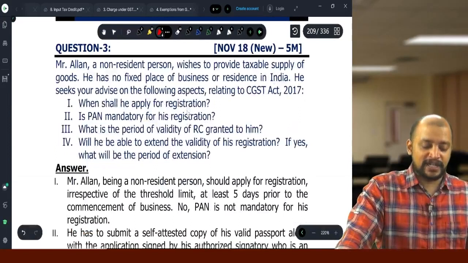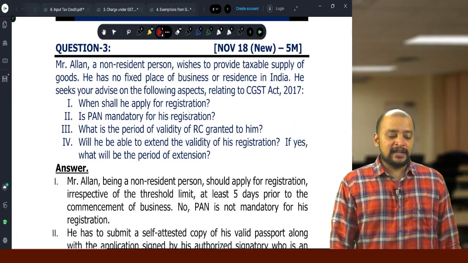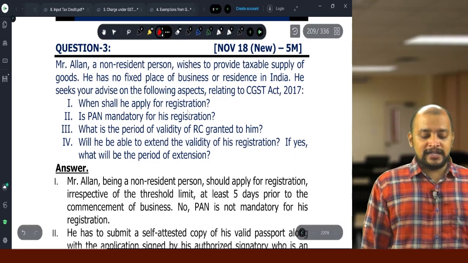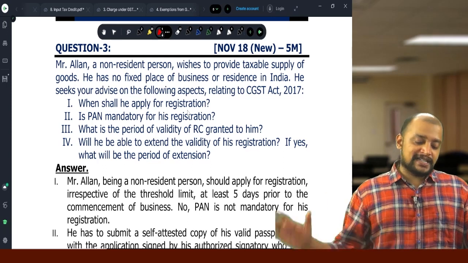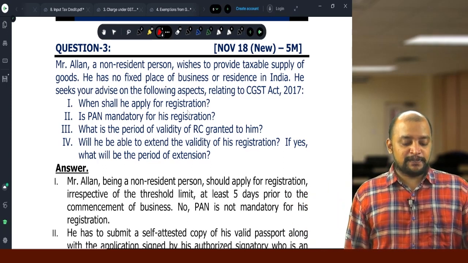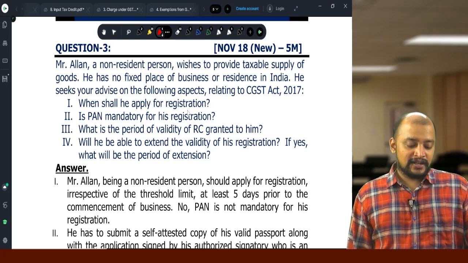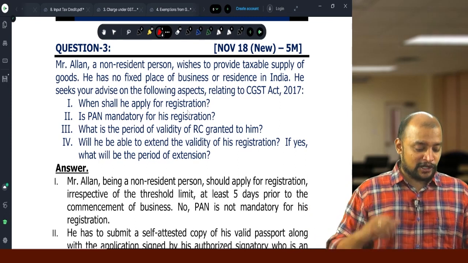Then next question number 3, just like question number 2, but this is NRTP. Mr. Allen, a non-resident person, wishes to provide taxable supply of goods. He has no fixed place of business or residence in India. He seeks your advice on the following aspects relating to CGST Act. When shall he apply for registration? At least 5 days before commencement of business.